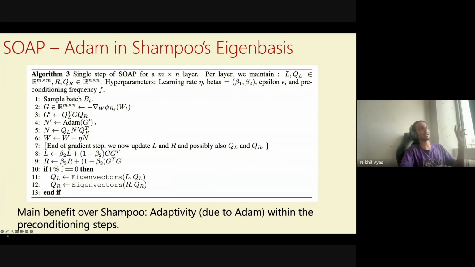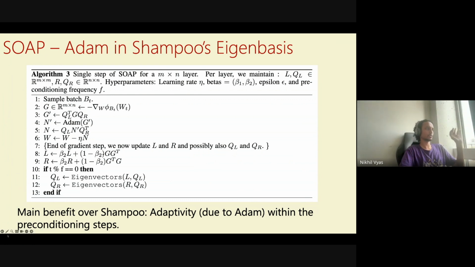We run Adam in this rotated world. Once we have the Adam update in the rotated world, we come back to the original world by rotating things back using the same eigenvectors. And then we take a step in this direction. So basically, the algorithm is pretty simple. You first get the gradient, move the gradient to the rotated world, run Adam there, and then come back.